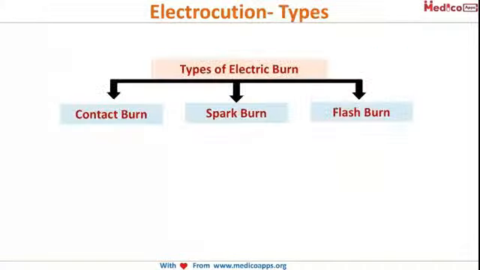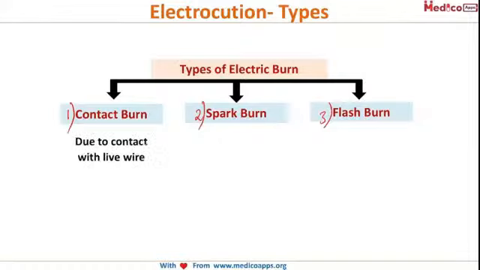Now, we have to know that there are three types of electrical burns. The first one is contact burn, number 2 spark burn, number 3 flash burn. So what is this contact burn? It occurs due to contact with a live wire. You go and touch a live wire, you're going to get burnt. This is known as contact burn.